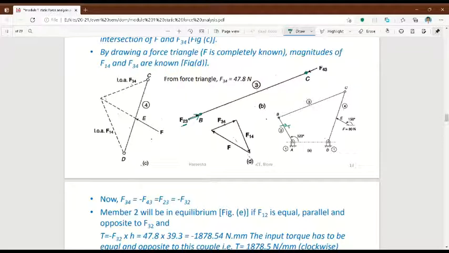So I know all the links are in equilibrium condition. If it is in equilibrium, the force on B will be equal to the force on C. So F23 equals F43, but the direction will be opposite. Okay, the force on B will be equal to the force on C. So here I got the direction of force 3, 4. The direction is along BC. I got the direction of 4, 3. It is along BC. Okay.